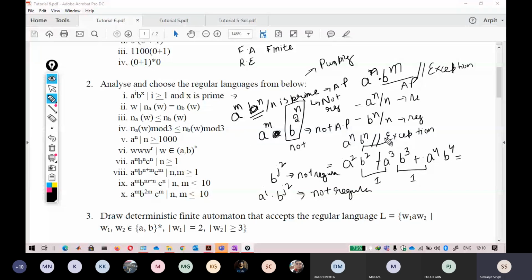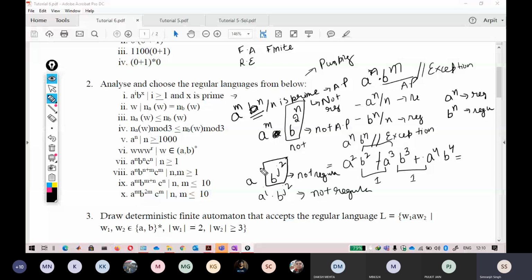In this case, if you clearly see, a raised to power n taken individually, and b raised to power n taken individually, are both regular. So when I concatenate them, I'm not sure about it. But when a particular string like this one is not regular and you combine it with any other part of the string, the resulting will always be not regular.